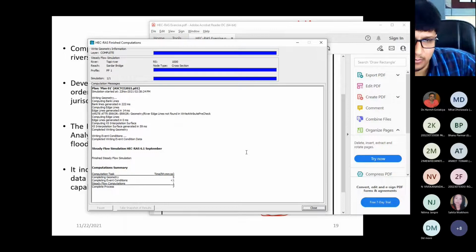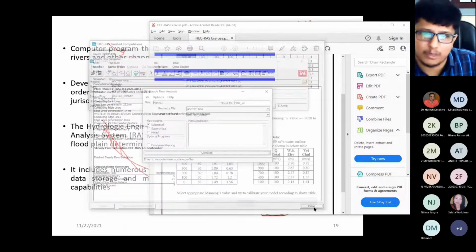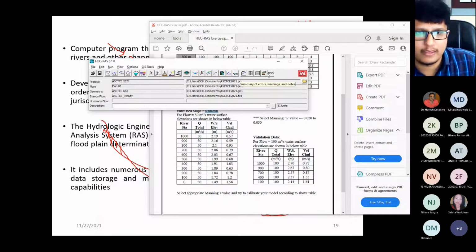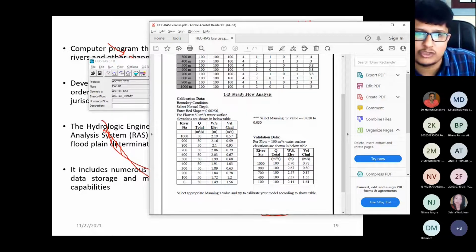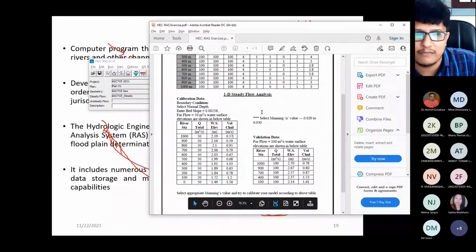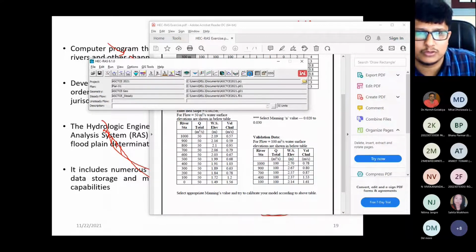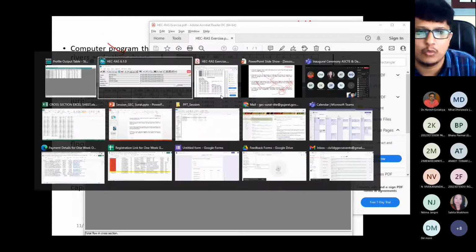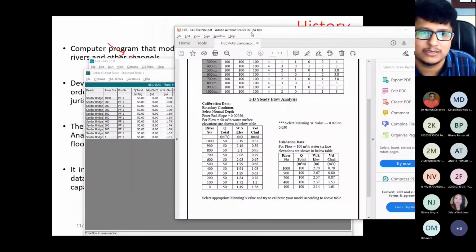Now what is the result? You need the result also. So close this window, close this also. Now these are the options from where you will get the output. If there is any error, then also you will get it. Now you can see I have already shown one table in my exercise PDF. The same table you will get, but with certain values. I'm showing you my table, and you can see this.